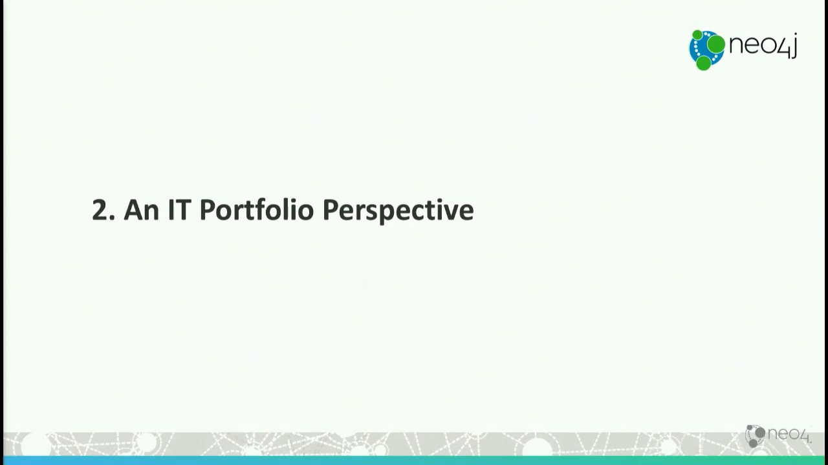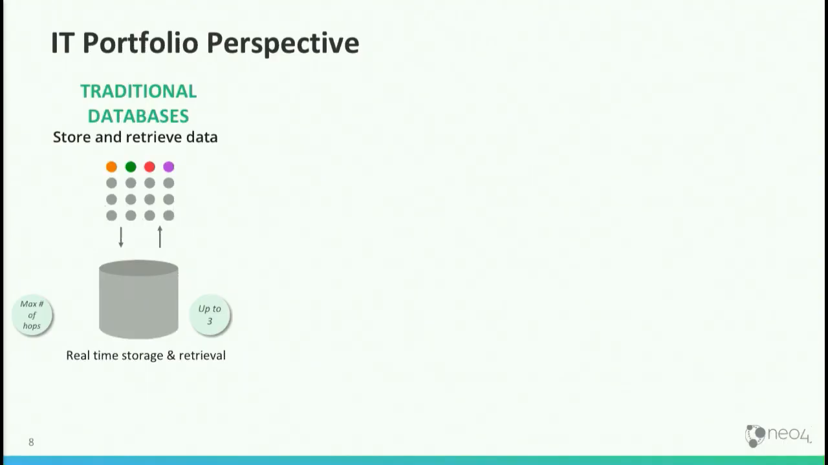That's one perspective. Let's shift and look from an IT portfolio perspective. You can really simplify and say that traditional databases are built for store and retrieve. So relational databases originally, in my paper forms example, I store the form, or I store a customer, I retrieve, store, retrieve, store, retrieve. And the other NoSQL databases aren't too different. I want to store and retrieve key value data at scale. I want to store and retrieve documents. I want to store and retrieve column families.